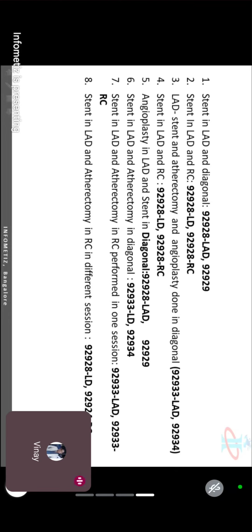Different session: first you go to the market, you come back home, then in the evening your mom says, "Hey, a guest is coming, go and bring some sweets." Again you went to the market. Two different sessions, double work. That is why we are putting 28 for LD. In LD we have done only a stent, and in RC only atherectomy. Here we cannot combine.